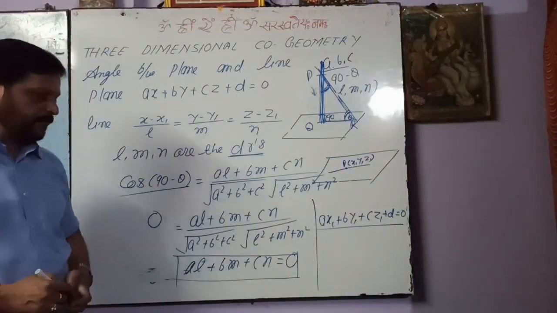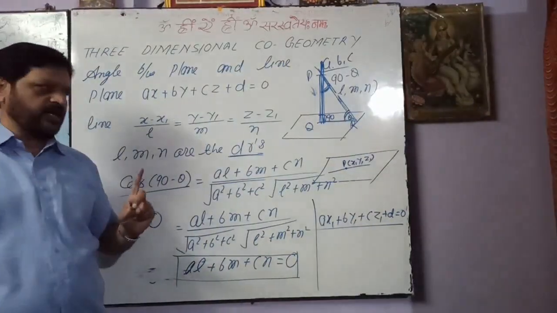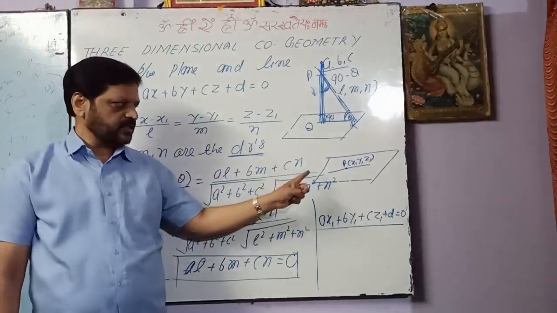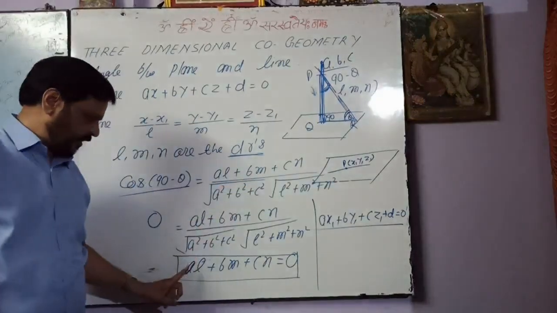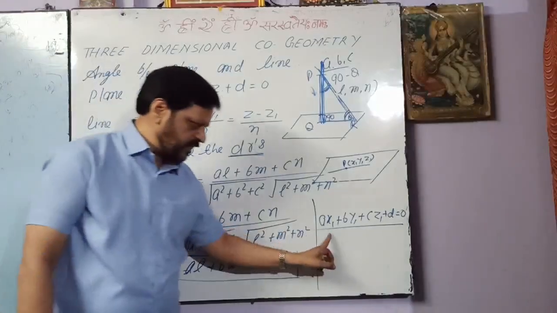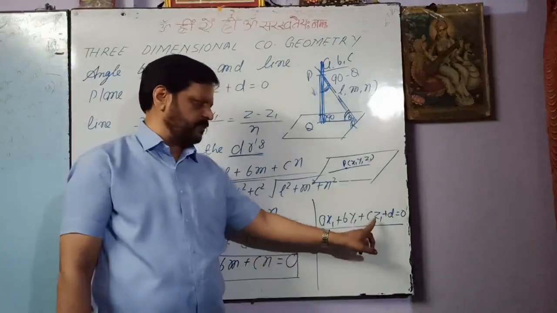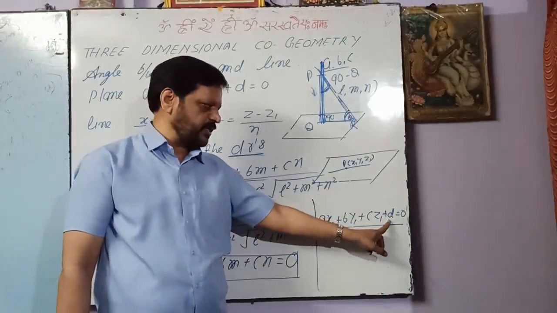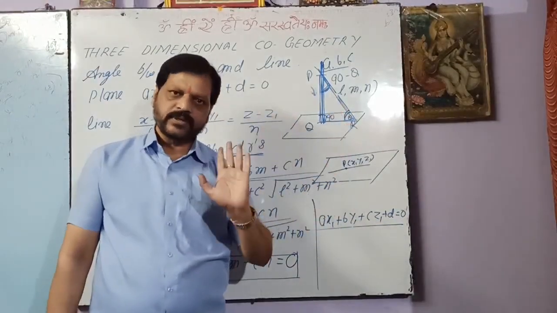So we have two conditions. If the line lies on the plane, then AL plus BM plus CN should equal 0, and A x1 plus B y1 plus C z1 plus D should equal 0. Clear? Now